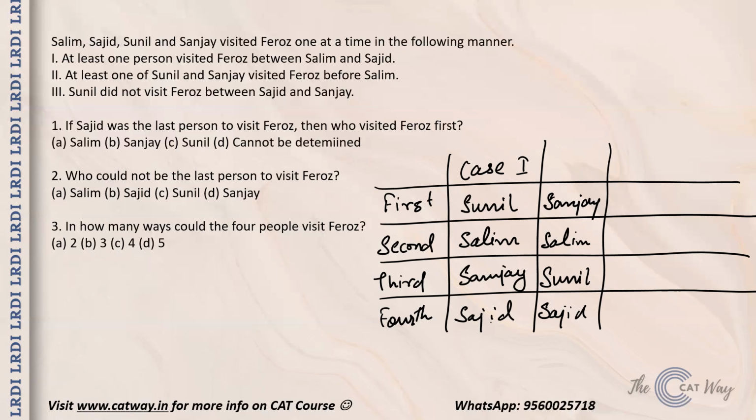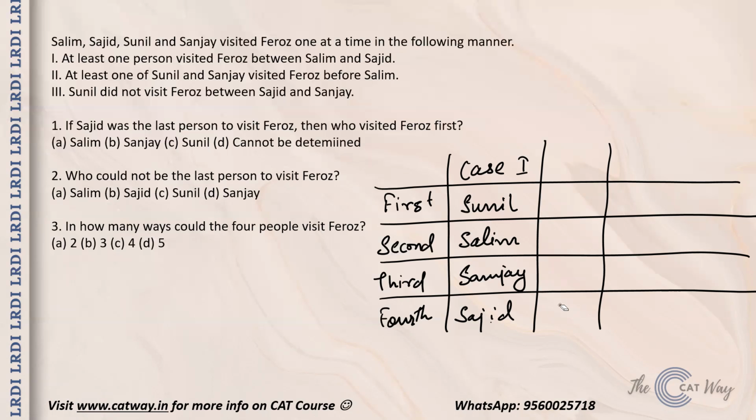Now, Sunil did not visit Firoz between Sajid and Sanjay, so this case is not possible because of the third condition. Then let's see what other case we can have.